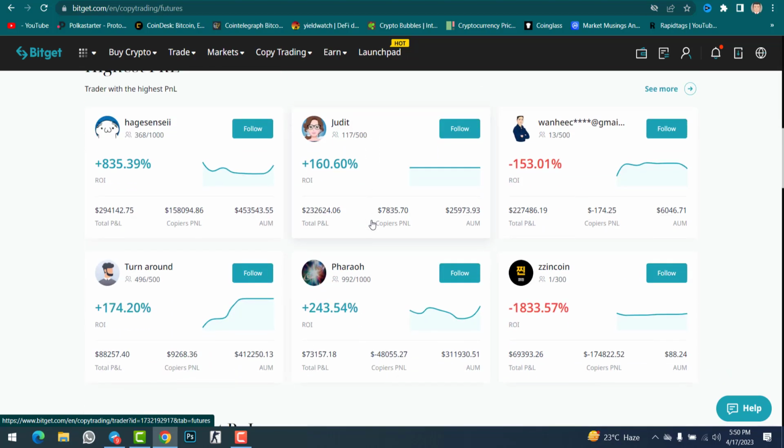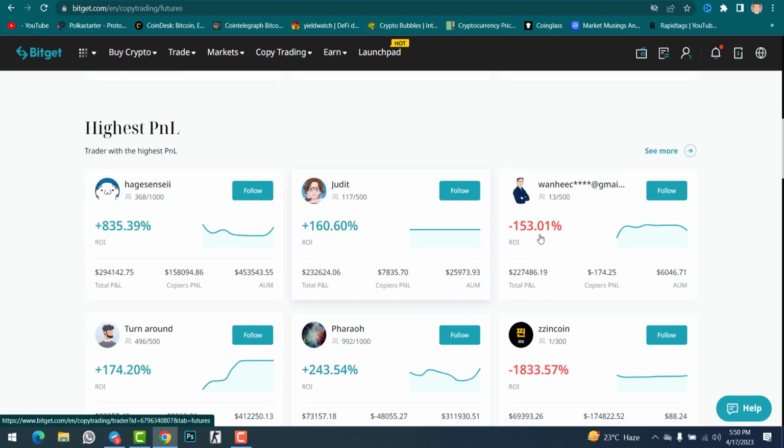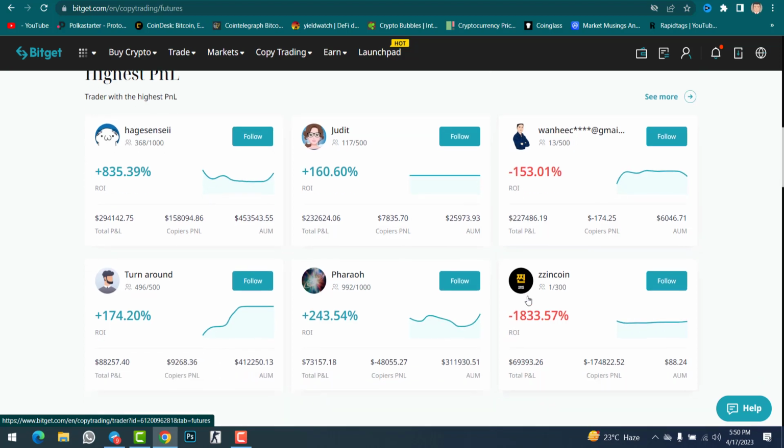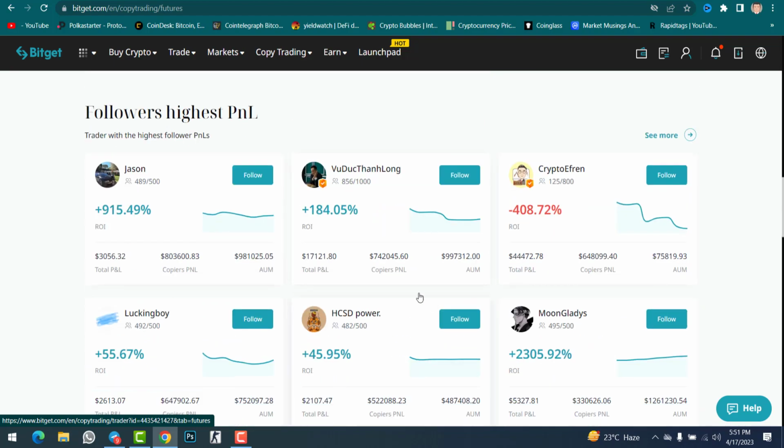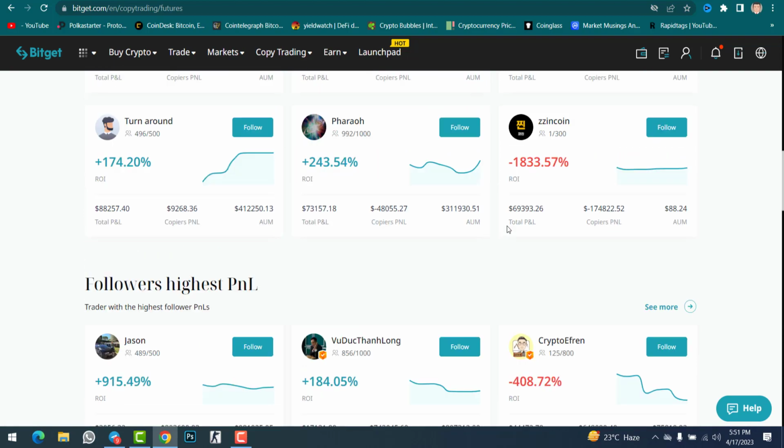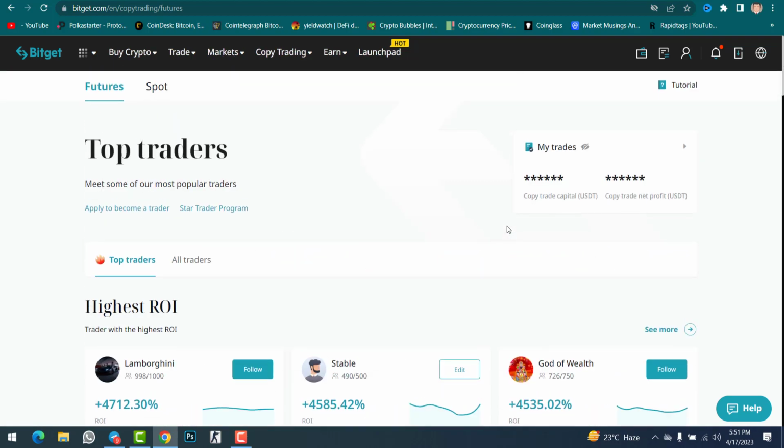Although if you scroll down, some of the traders are in a loss also, like this person is in a loss of 153%, and 1,833%. It means that copy trading will not only give you profit, it will give you loss also. So that's why you need to find the top trader in order to not lose your fund. Moreover, if you scroll down, you can find followers, highest profit and loss, and then you can check all the things in here. So now what you need to do, how to start with copy trading.